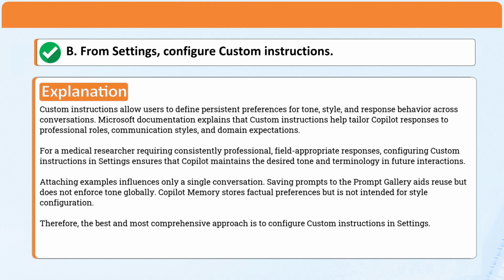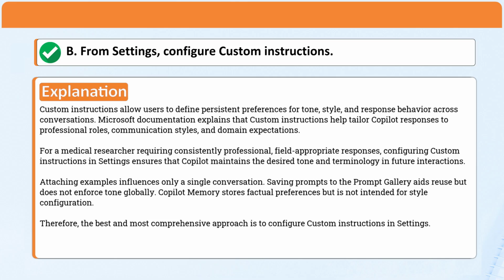Correct answer: B. From settings, configure custom instructions. Explanation: Custom instructions allow users to define persistent preferences for tone, style, and response behavior across conversations. Microsoft documentation explains that custom instructions help tailor Copilot responses to professional roles, communication styles, and domain expectations. For a medical researcher requiring consistently professional, field-appropriate responses, configuring custom instructions in settings ensures that Copilot maintains the desired tone and terminology in future interactions.